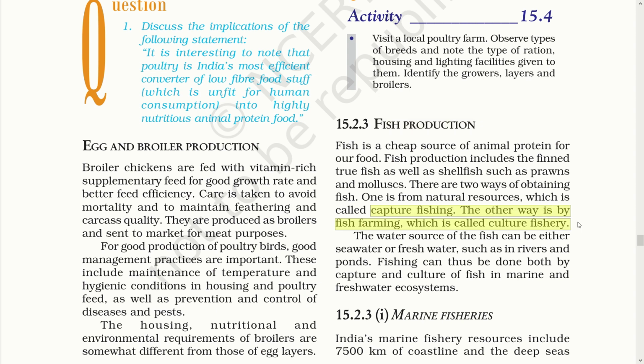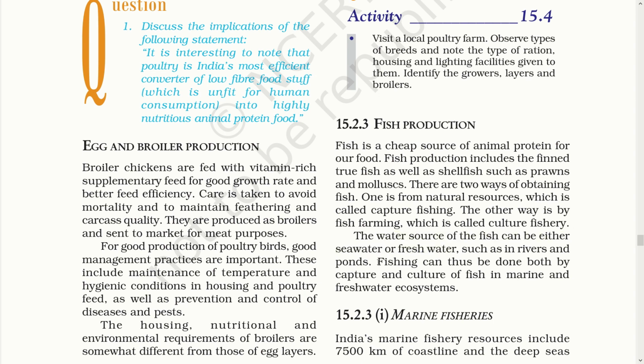Now, these fish are reared for food and they can be categorized into two parts, capture fishing and culture fishing. If they are reared for food in some pond or fresh water or in some estuary, then they are called culture fishery. While the fishes that have been caught directly from the water bodies is called capture fishing. These fish can also be classified from the source of the water they are captured, from sea water, that is marine fish, or fresh water.